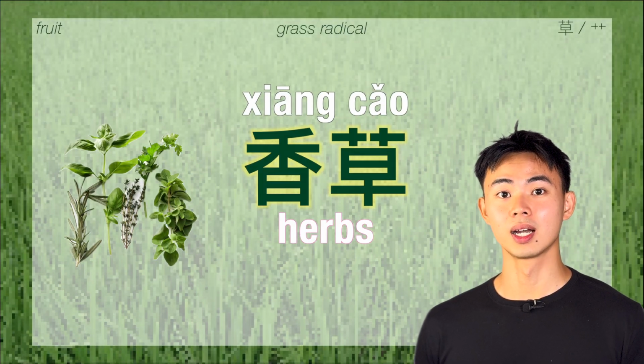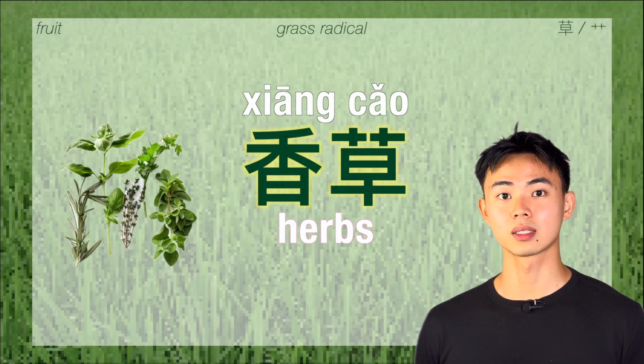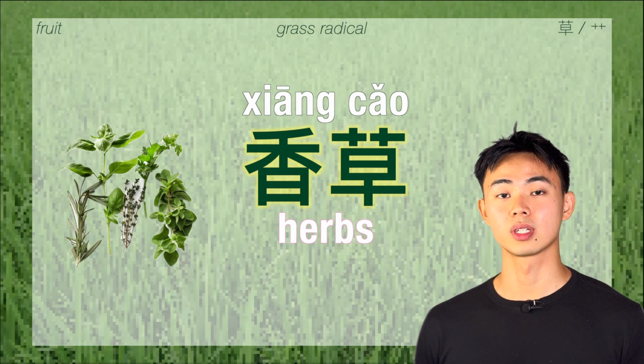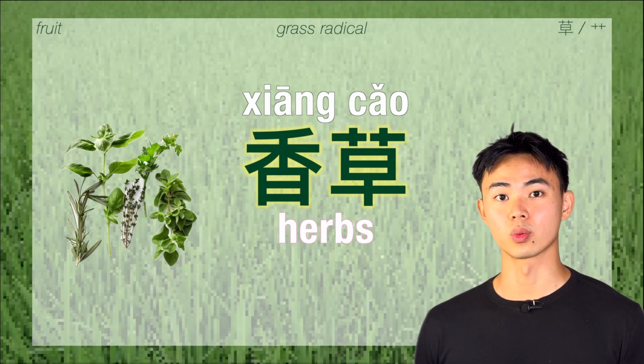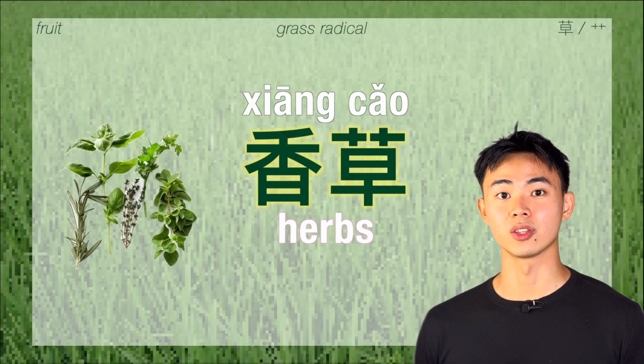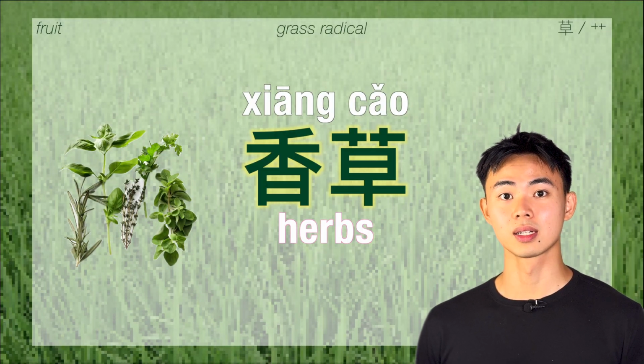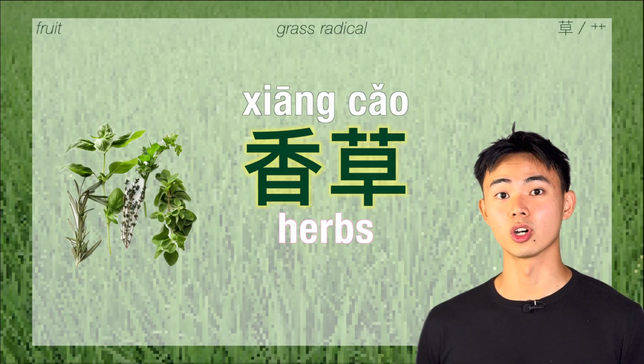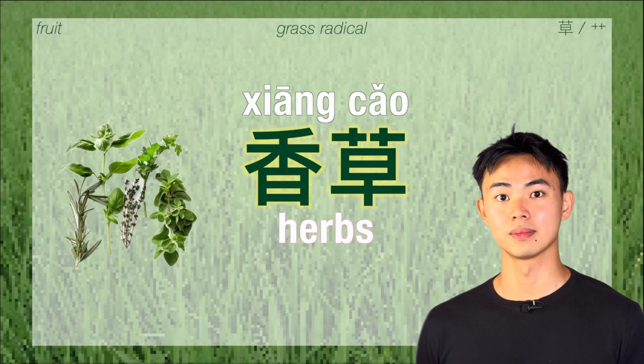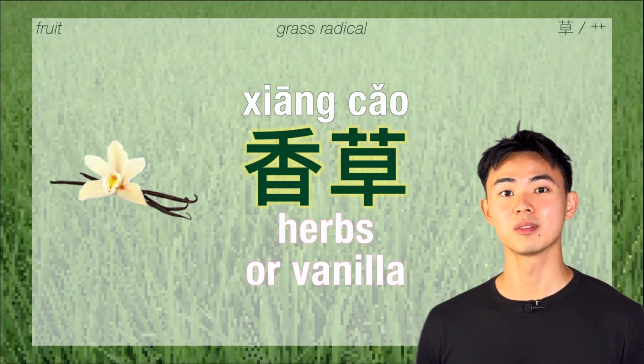And 香草. 香草 is fragrant grass, which is the general word for all types of spices and herbs. 香草 also means vanilla.